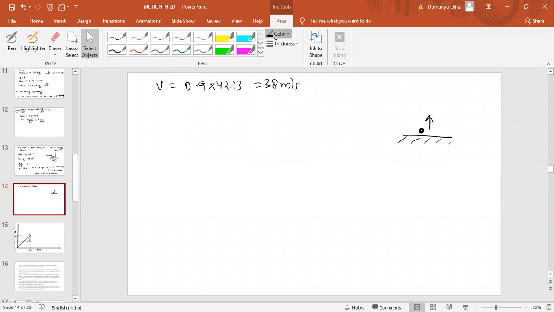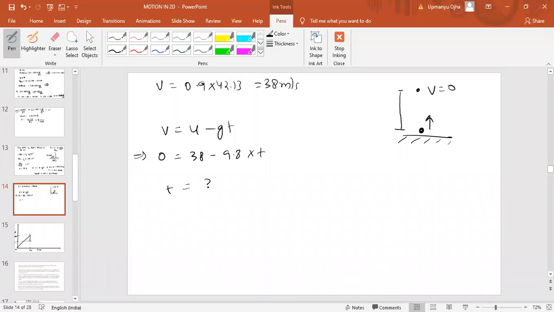Now this ball will rise up. Okay. Fine. It will again rebound and it reaches the maximum height. When it reaches the maximum height, its velocity becomes 0. Fine. So what is the time taken to reach the maximum height? That is v equal to u minus gt. V is 0, u is 38, minus 9.8 into t. So t will be 38 by 9.8.